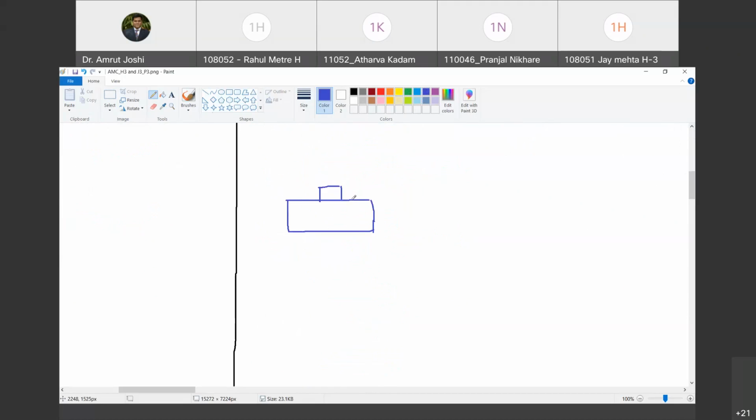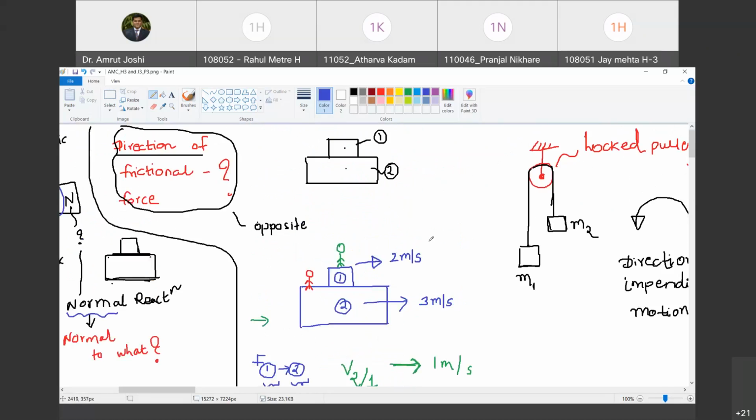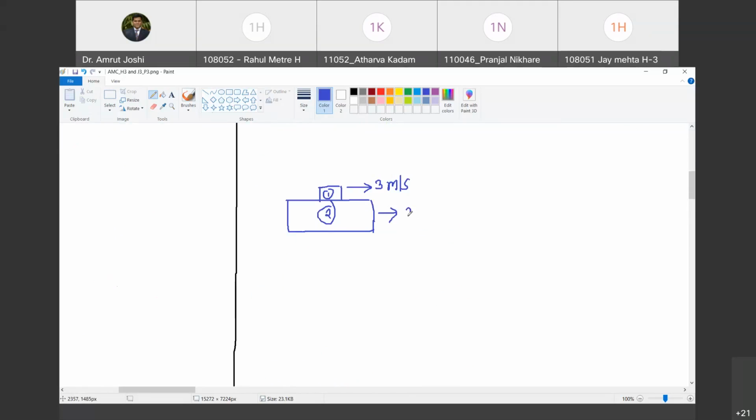So let me call this object number 1. Let me call this object number 2. Object number 1 is moving with the velocity 3 meter per second, and object number 2 is moving with the velocity 2 meter per second. Are you with me?